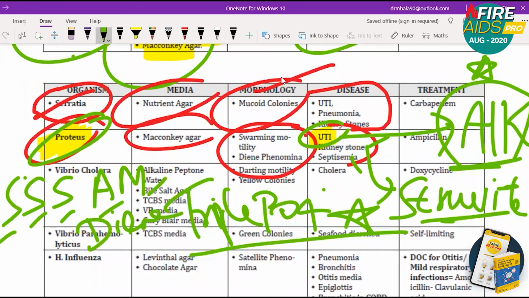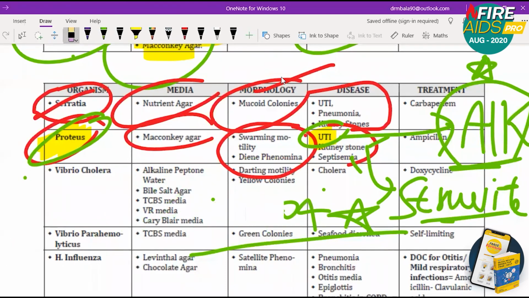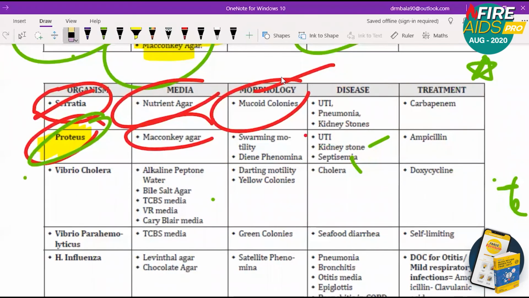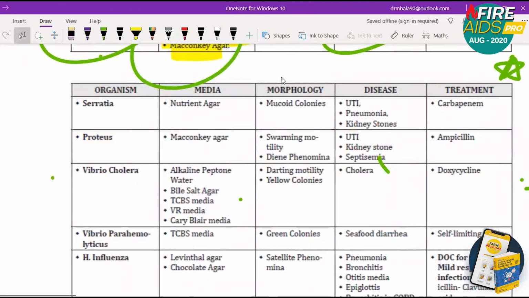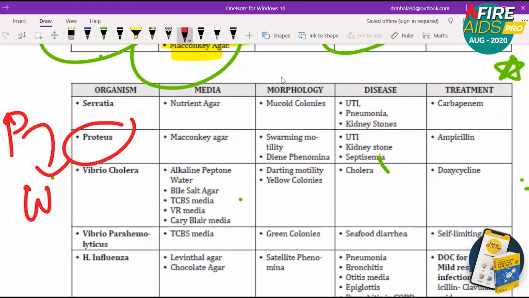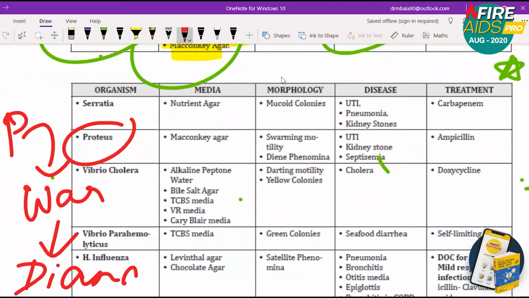So for this, I would like to give a mnemonic. Proteus looks like a catchy name. So we can think that Proteus is a king. So Proteus goes to war to get Diana.